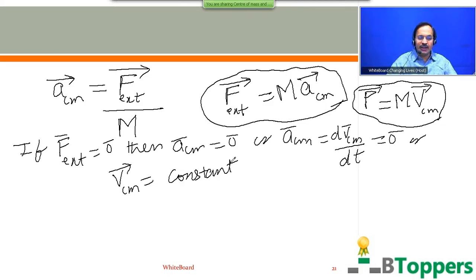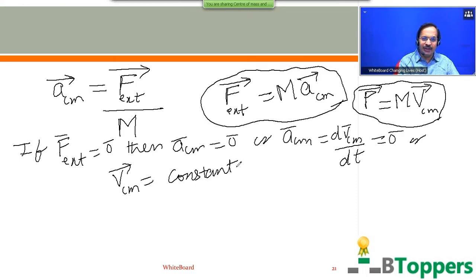That means if the resultant of all the external forces acting on all the particles of the system becomes 0, the velocity of the center of mass of the system remains constant both in magnitude and direction.